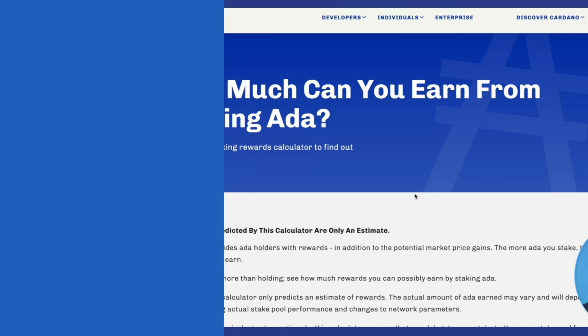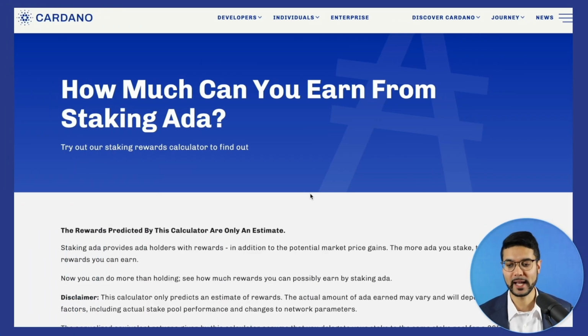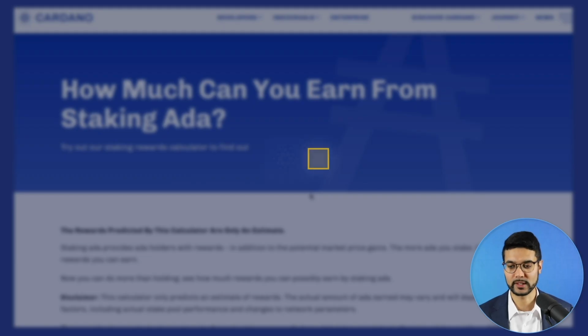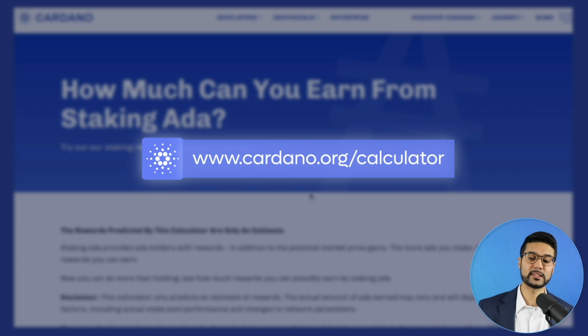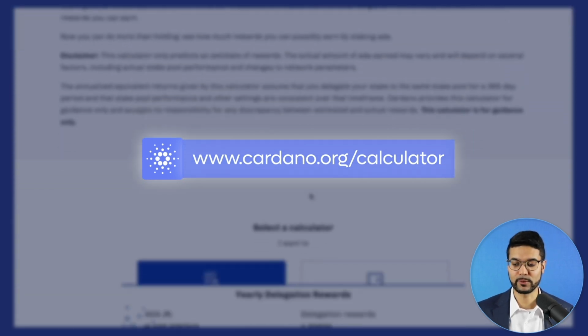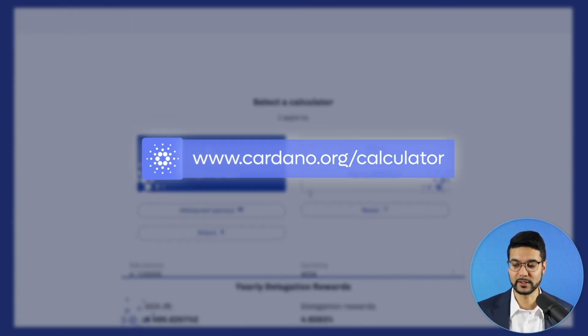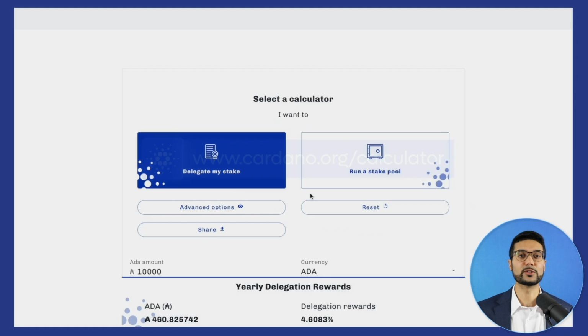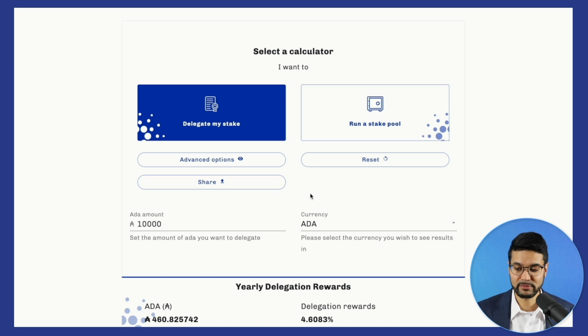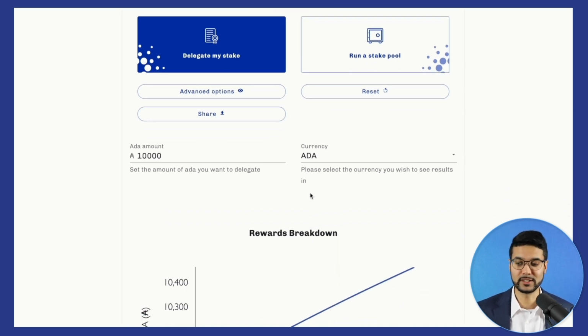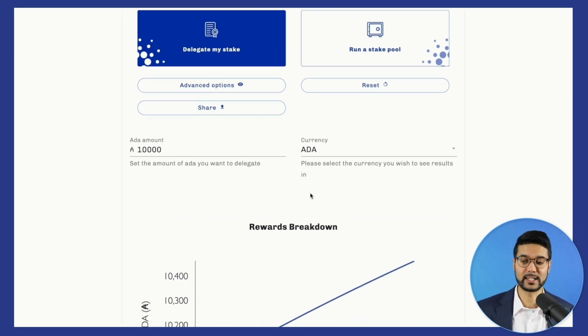So we're taking a look at the computer, and I have cardano.org/calculator pulled up. This is going to be the official website for the Cardano staking calculator. This is more or less something that you should take just as an estimate. It's not going to be exact, of course, but it should give you a rough idea of what you can expect to earn in terms of rewards for delegating your ADA.